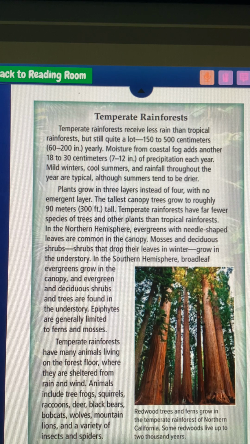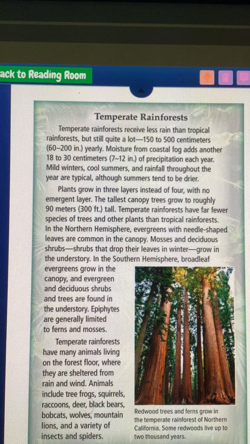Temperate rainforests. Temperate rainforests receive less rain than tropical rainforests, but still quite a lot: 150 to 500 centimeters, or 60 to 200 inches, a year. Plants grow in three layers instead of four, with no emergent layer. The tallest canopy trees grow to roughly 90 meters, 300 feet tall. Temperate rainforests have far fewer species of plants, trees, and animals than tropical rainforests. In the northern hemisphere, evergreens with needle-shaped leaves are common in the canopy.